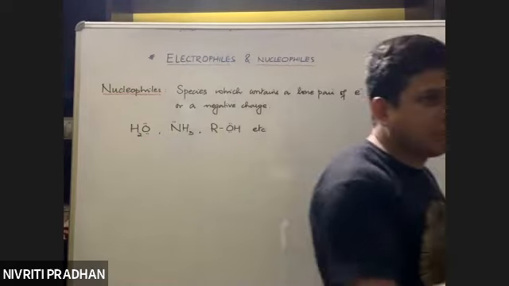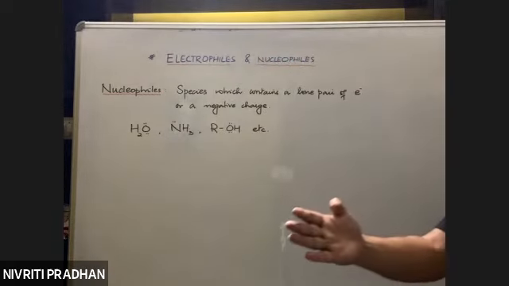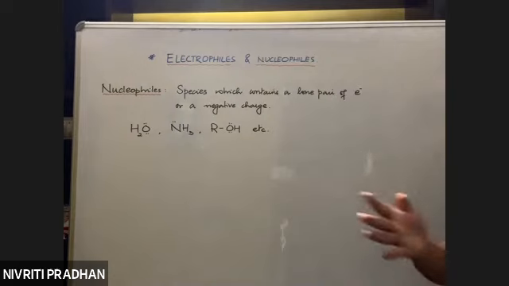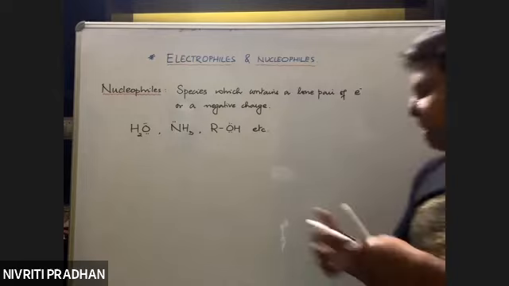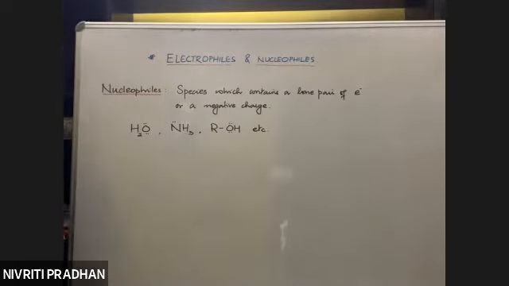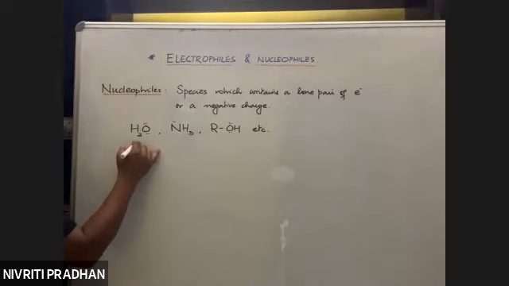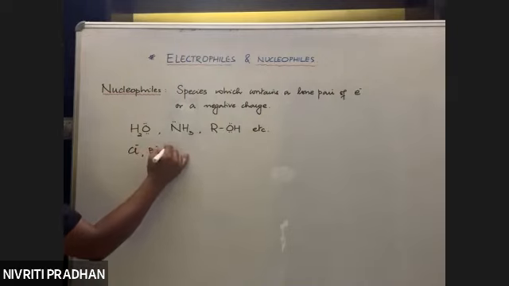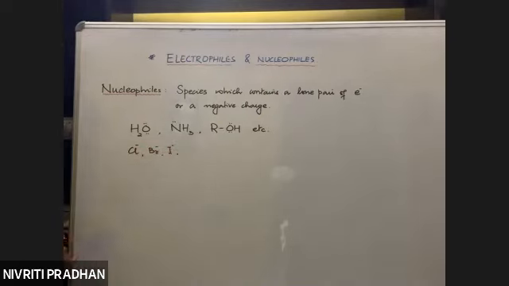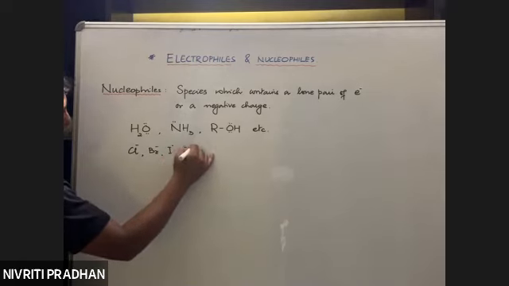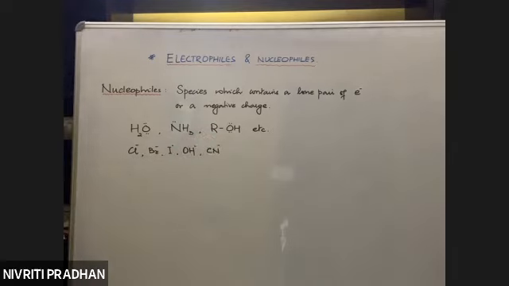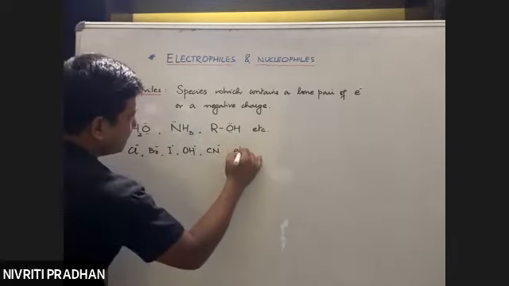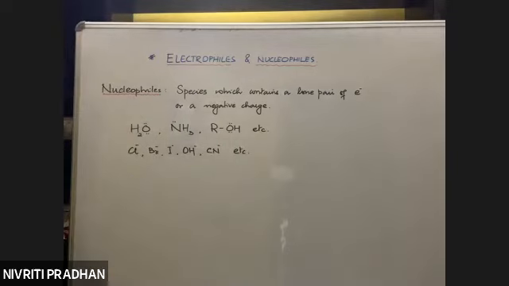Nucleophile means nucleus loving. The nucleus has a positive charge, so a negatively charged species will love the nucleus, so it's known as a nucleophile. Philic means loving. All the species which contain a negative charge, for example chloride, bromide, iodide, hydroxide, cyanide, can behave as a nucleophile.